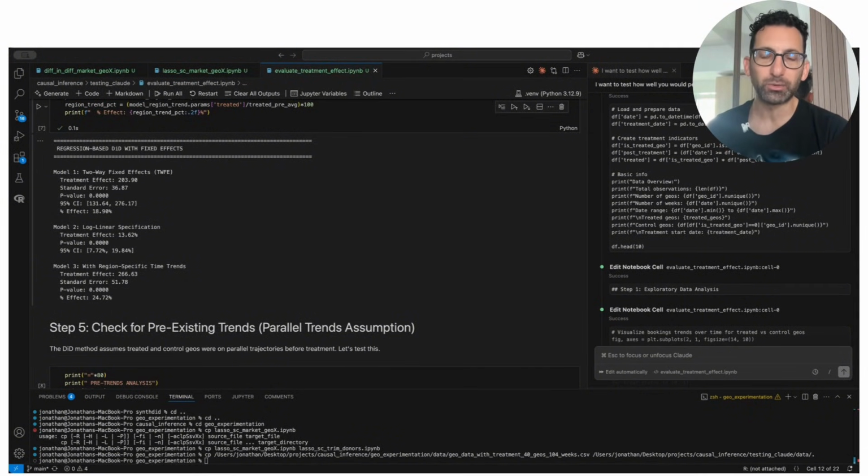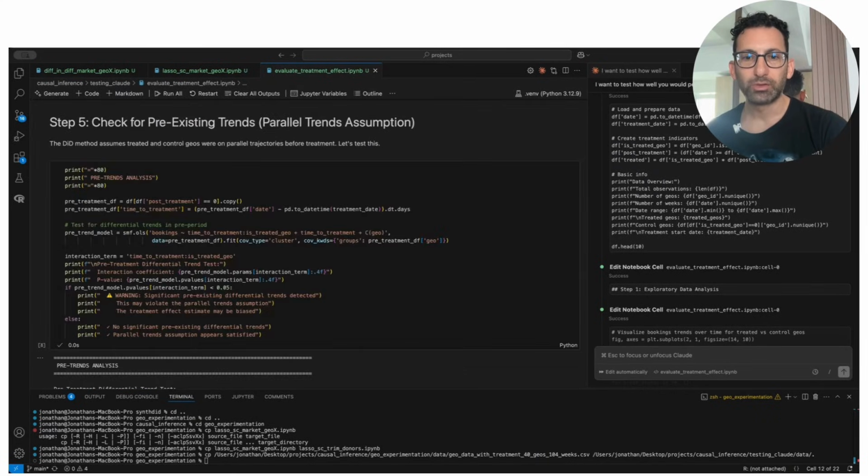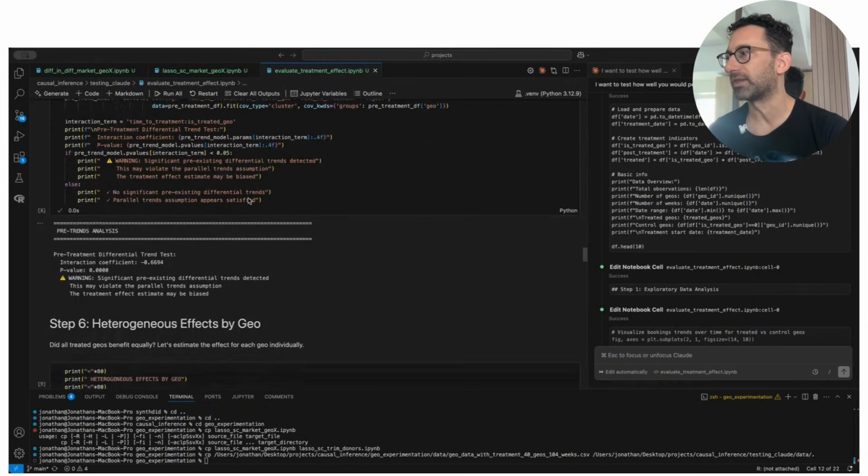So what Claude is doing right now is it's going through and doing multiple models, and it's presenting results for a wide variety of models with this data. So only after providing results for the data does it test one of the validating assumptions of difference in differences, and it checks for pre-existing trends.